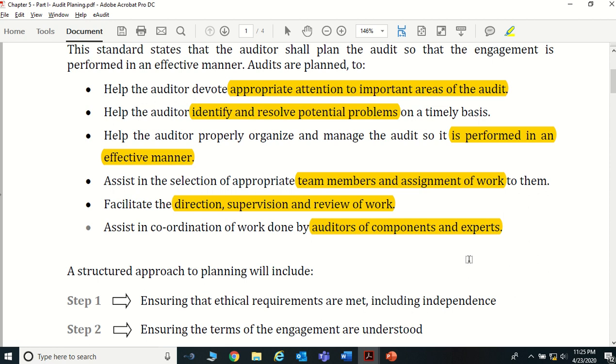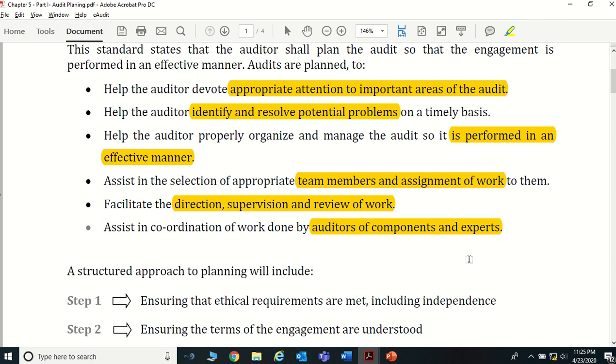Say for example, if a particular group has two subsidiaries, before you complete your group audit, you have to complete the subsidiary audits. Then you want to communicate with the subsidiary auditors about when they are going to start, depending on the client's requirement, and accordingly you want to have a master plan for your final audit.